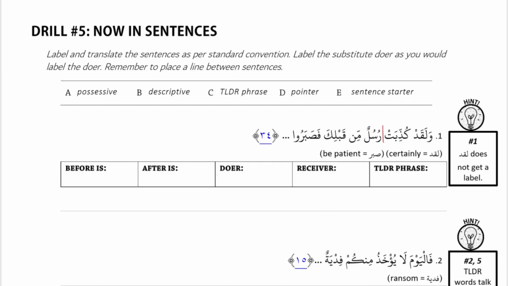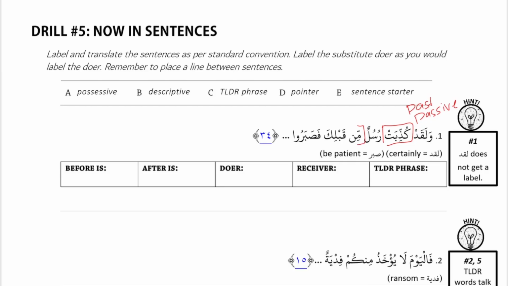Okay. And then rusulun is not related to min because TLDR is never related to what's before it. Min is related to qabli because TLDR is always related to what's after. Qabli and ka are related because TLDR is always related to what's after.